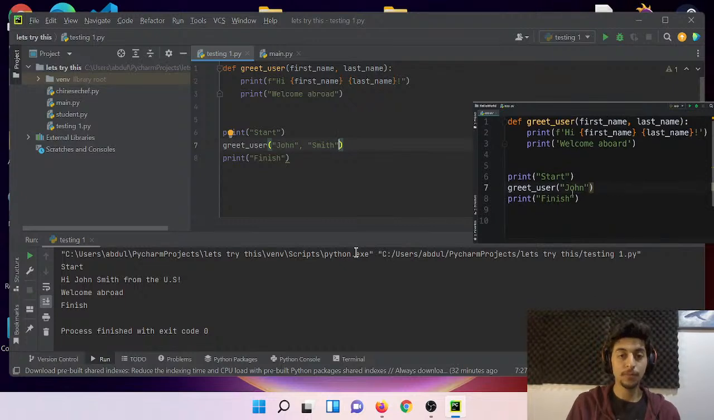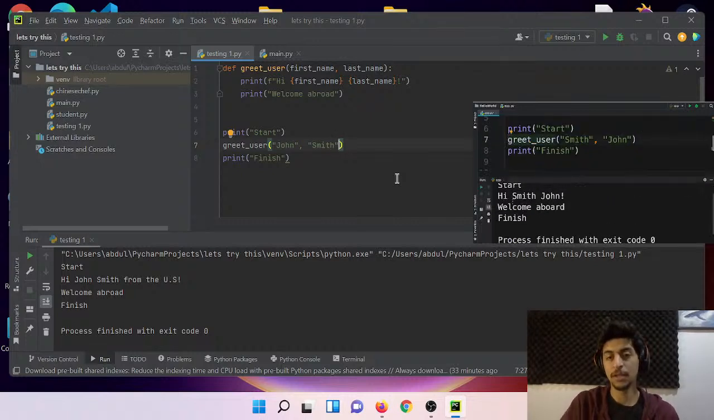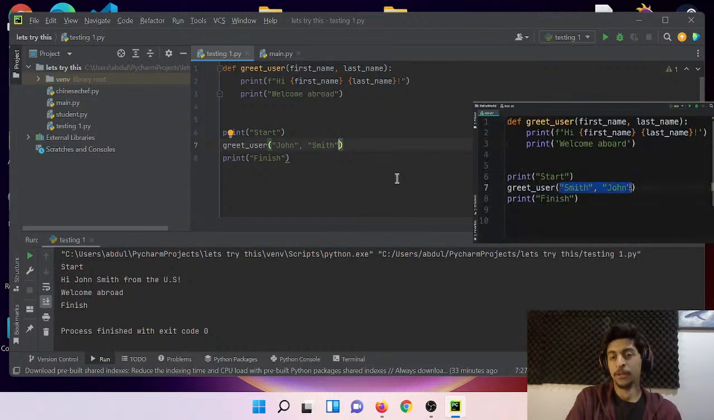So these arguments that we have here, like John and Smith, we refer to these as positional arguments, which means their position or order matters. In other words, the first argument we add here is the value for the first parameter, and the second argument is the value for the second parameter. So if we change their position or order, we'll get a different result. Let's take a look. Let's pass Smith first and then John. Instead of getting Hi John Smith, we get Hi Smith John.